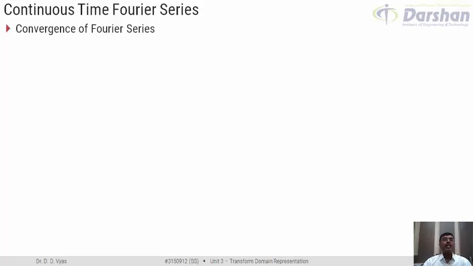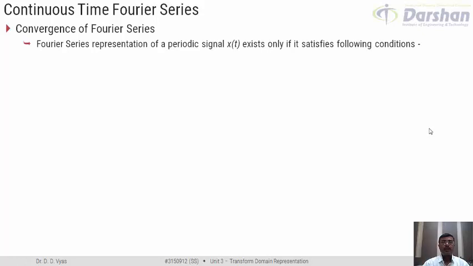In case of Fourier series here, we would state the convergence by a few conditions that a periodic signal x of t must satisfy. If these conditions are satisfied by x of t, then the Fourier series is bound to converge, and we would say that the Fourier series exists. So let us see these conditions for convergence. The Fourier series representation of a periodic signal x of t exists only if the following conditions are satisfied.